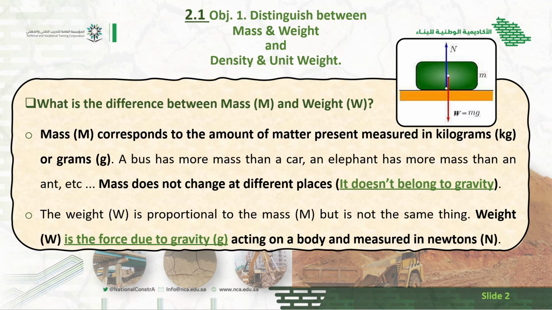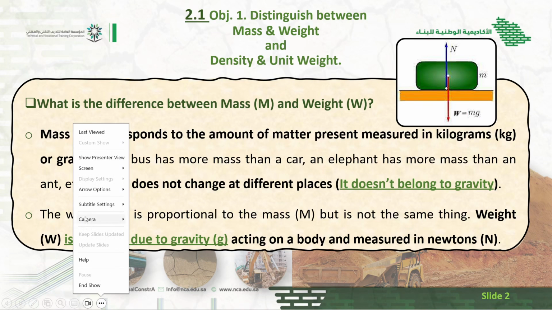Okay, there are two terms. One is weight and the other one is mass. There is a little bit of confusion between these two things, so I will clarify it with an explanation. We have mass and we have weight. So what is weight?